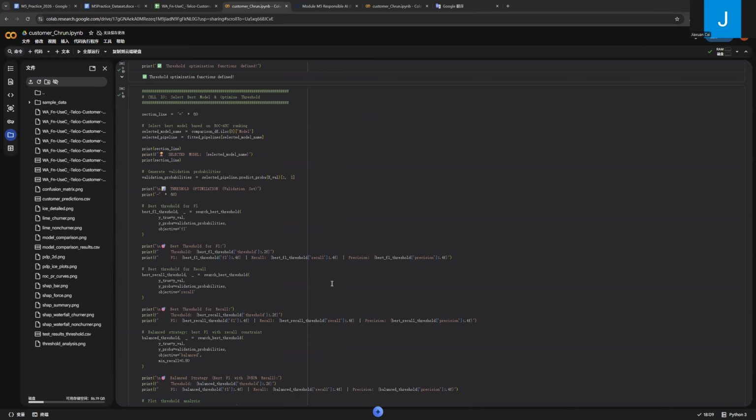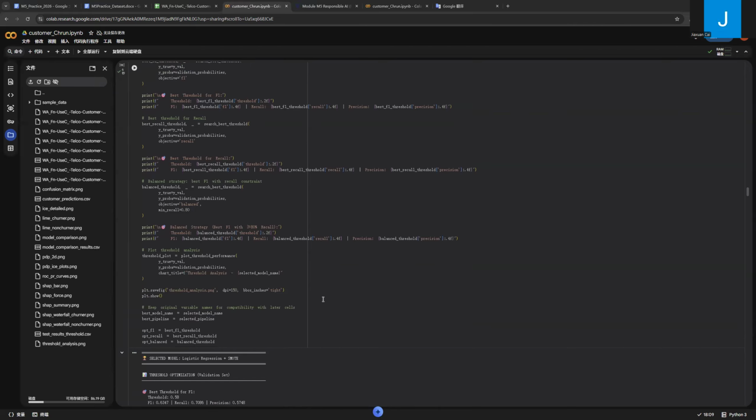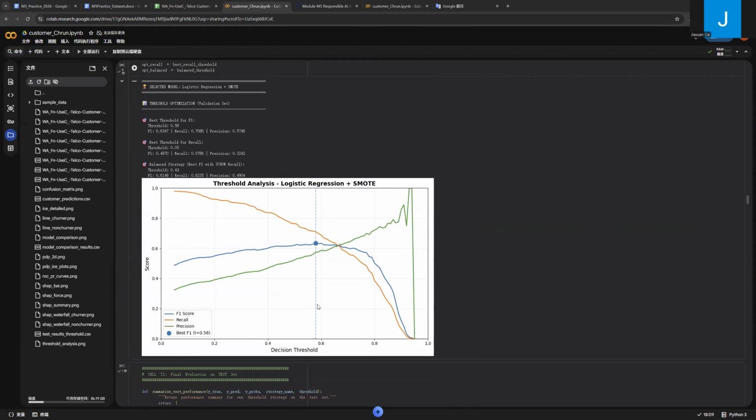The final model is evaluated on the test dataset, which was not used during training. Metrics such as ROC AUC, recall, precision, and F1 score are calculated. A confusion matrix is also generated to show how many churners are correctly identified and how many are missed. ROC and precision-recall curves are also plotted to further evaluate performance.